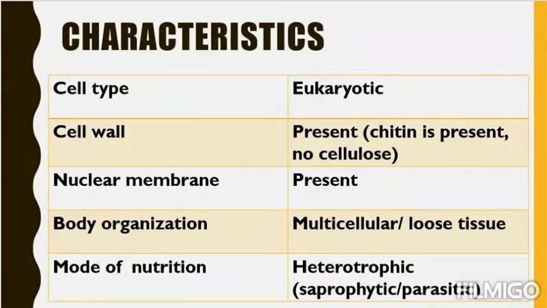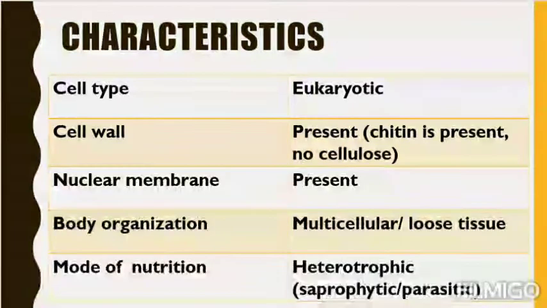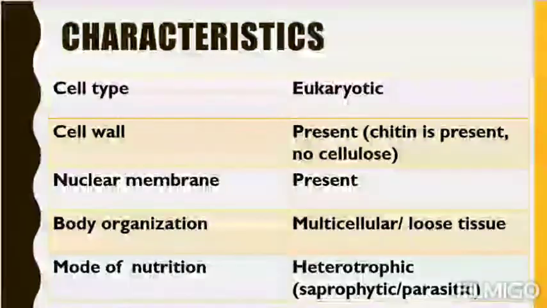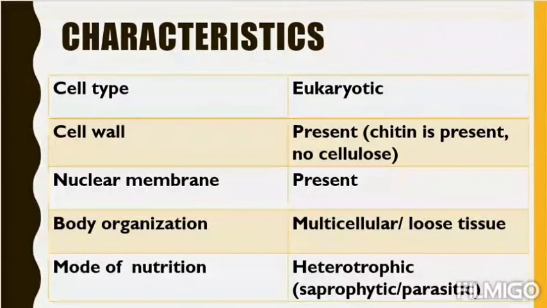First, we will see the characteristics. The members of kingdom fungi have certain characteristics. The first one is cell type, whether they are prokaryotic or eukaryotic. Remember, all the members of fungi are eukaryotic. That means they possess a true nucleus, a nucleus bounded by a perfect nuclear membrane. Our first kingdom, kingdom Monera, was the only prokaryotic kingdom. The rest are all eukaryotic members.